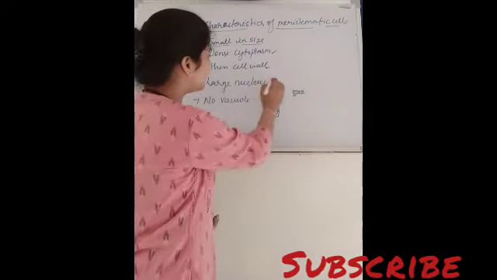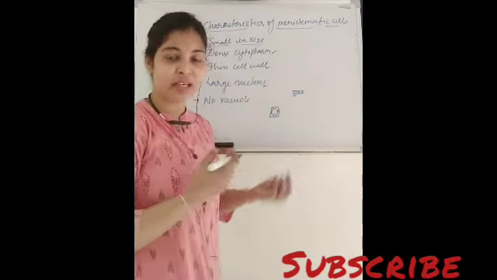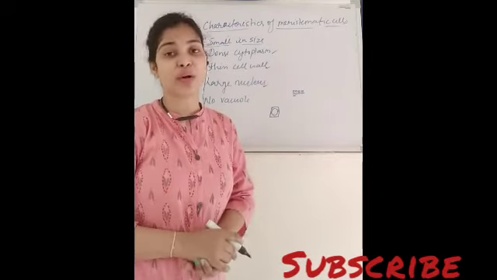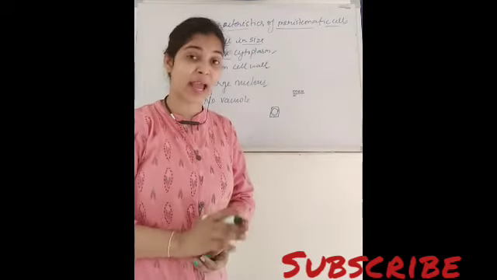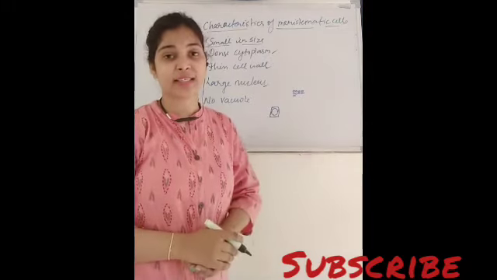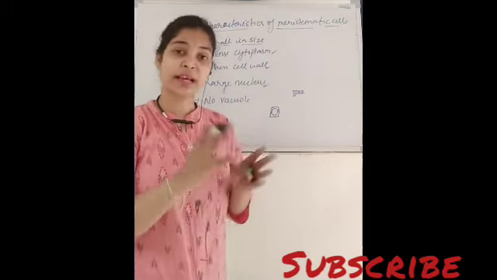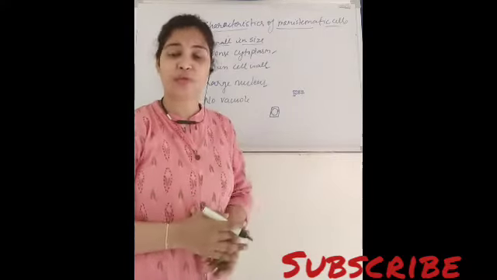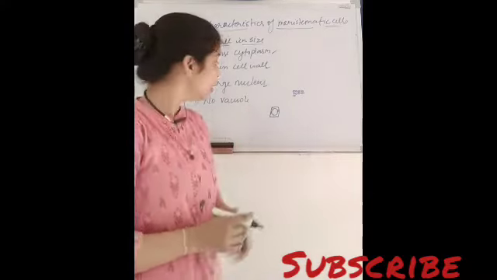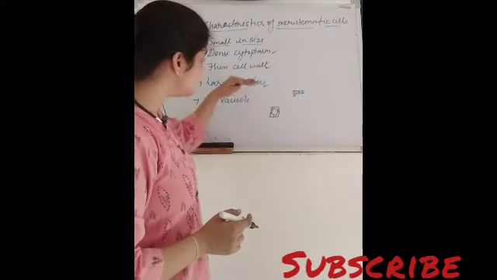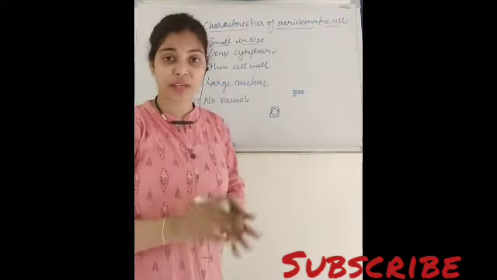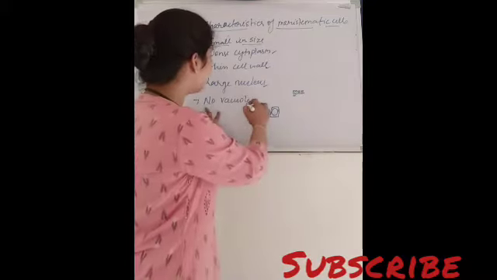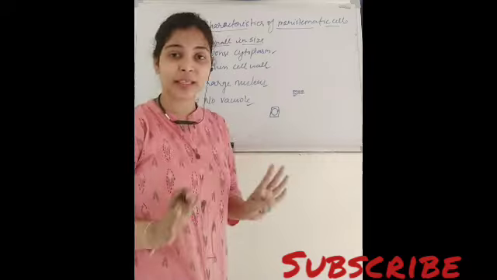Right? They have a large nucleus. Obviously, they have the large and prominent nucleus, which plays a very important role at the time of cell division, as we have already discussed in our previous lessons, like the role of nucleus, chromatin fibers, and all these things we have already studied. So here these cells have a large nucleus which plays a very important role at the time of cell division. Right? There is no vacuole. किसी भी तरीके के vacuoles नहीं होते.